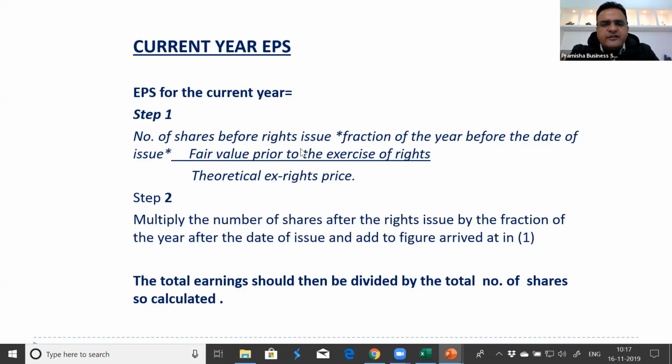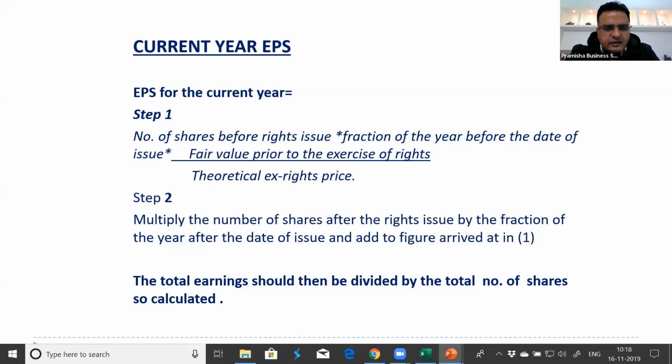Number of shares before the rights issue 10,000, fraction of the year before the date of issue 6 months, fair value prior to the exercise of rights 3.5, average price 3.4. If the existing owner would have spent 3.5 per share and had to purchase 10,000 shares, but they are getting it for a price of only 3.4, how many shares could they have bought? That is the bonus element. The additional shares they could buy is the bonus element.